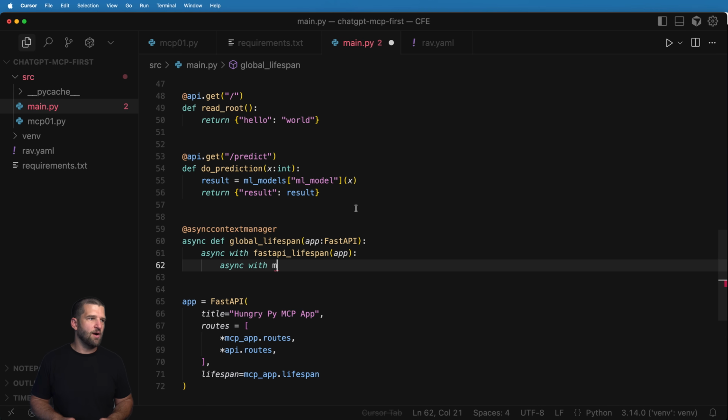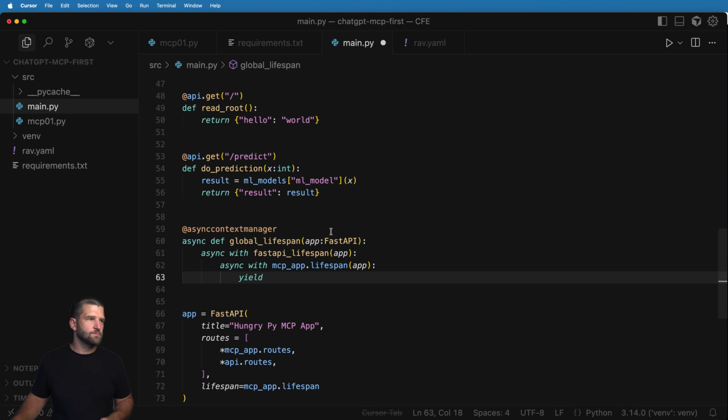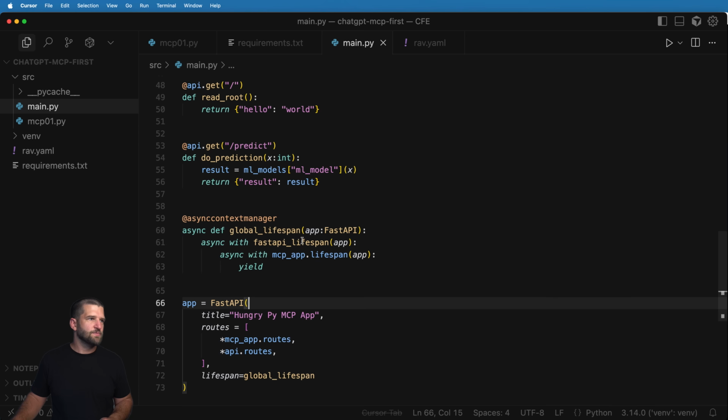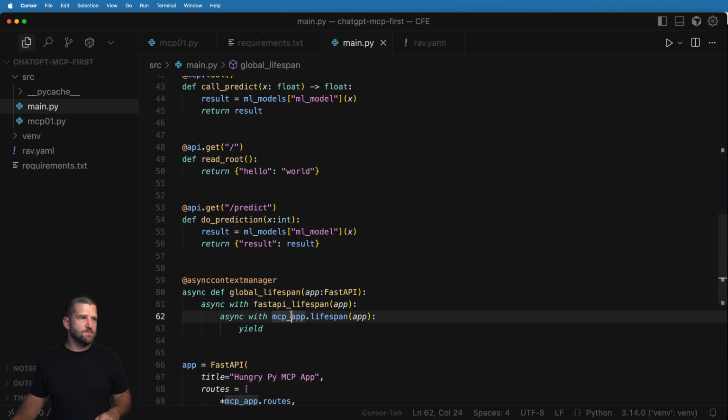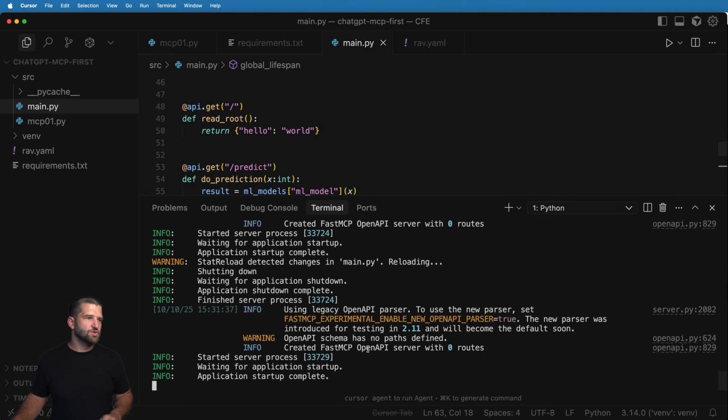This is now going to be our MCP app .lifespan of that same app, and then we just yield it, right? So it's a dual lifespan in here that we can now bring in down there. So it's quite a bit different than what it was, but it's just kind of a nested lifespan. So the FastAPI one at the highest level, then the MCP one right below that.